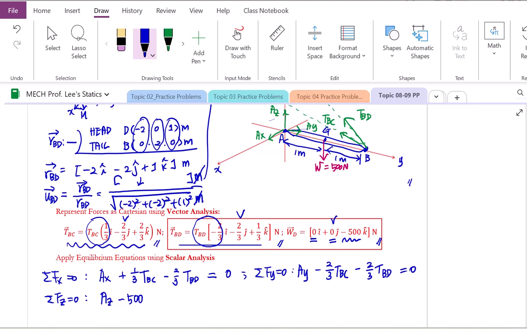Then point B. Point B, 2 tensions are there. Tension T of BC, yes, z component is plus 2 over 3 T of BC. Then let's move to tension T of BD. Yes, we have z component, which is 1 over 3 T of BD, must be balanced. So all the 3 equilibrium equations for the forces, we finished. Then now we have to move to the moment about each axis.